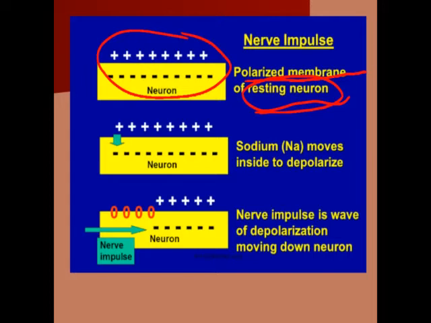There is no transfer of nerve impulses from one cell to another cell or one nerve to another nerve. Now the next step: outside, in the extracellular part, positively charged species are present. The sodium channel opens and sodium ions move inside the neuron from the extracellular part. When they move from the extracellular part to the inside, what happens? Positive charge outside the cell decreases, negative charge inside the cell decreases.